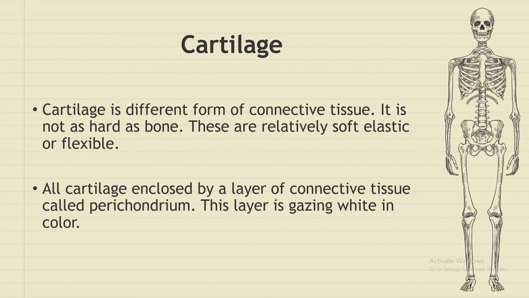All the cartilage is enclosed by a layer of connective tissue, which is called perichondrium. The layer is a glazing white in color, which eventually gives a white color to the cartilage. Because of this glazing white color of the perichondrium, cartilage looks white, or even glazy and shining. Cartilage is mainly found in different joints, in many articulations, or on the surface of some bones.